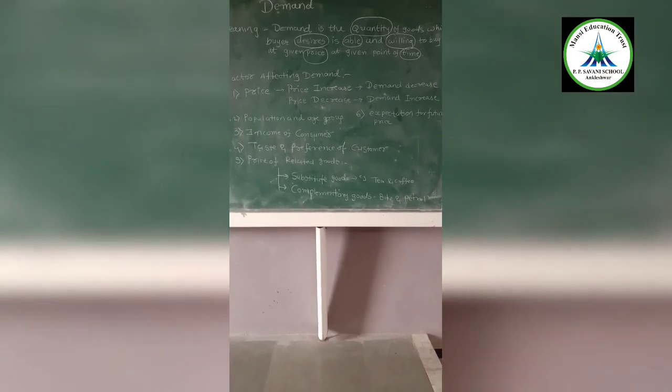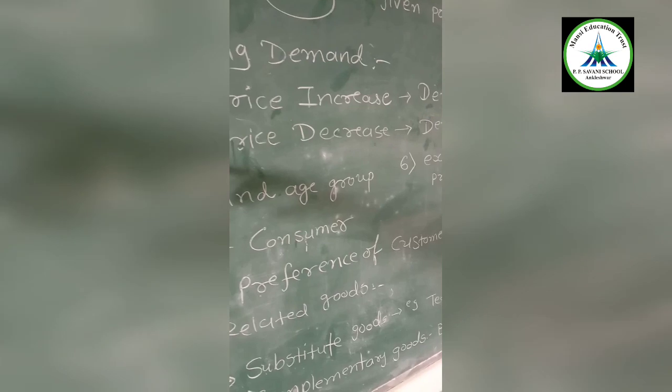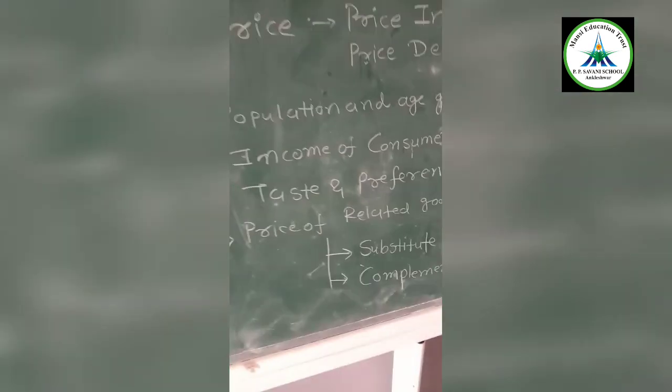So now we are discussing factors affecting demand. There are so many factors which affect the demand. The first and foremost important factor that affects the demand is price. As the price increases, demand decreases, and as price decreases, demand increases. For example, you can take a mobile phone. If the price of a mobile phone is high, demand decreases for that particular mobile. Okay, and vice versa.